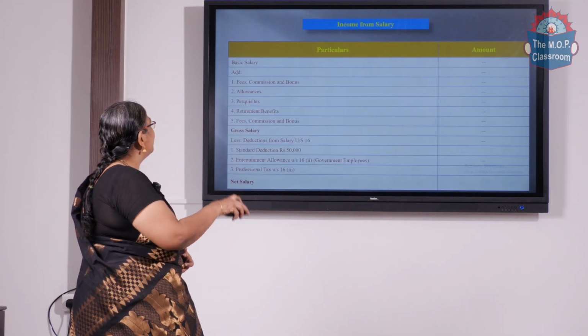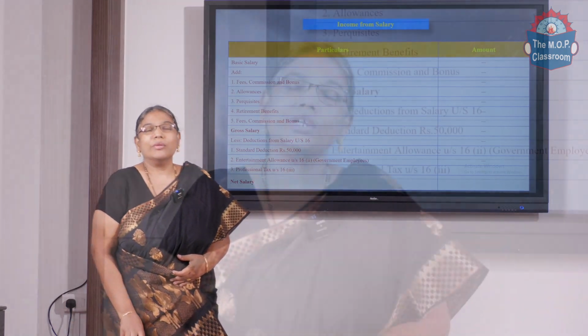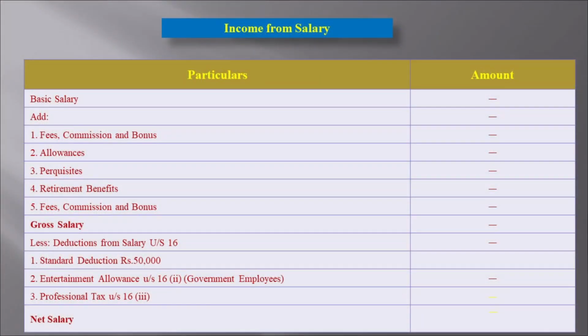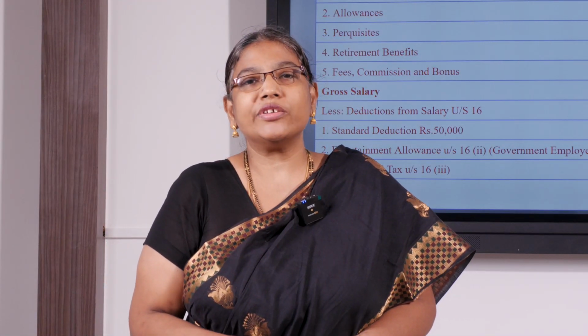So, I will show you the computation of salary income. And salary does not refer only to a consolidated salary. It has its own breakup; it includes perquisites, allowances, and retirement benefits also, all included under the head salary. So, add up the emoluments paid by the employer, and then claim the deductions allowed under the Act. We have deductions allowed under section 16, and there are 3 deductions allowed under section 16. The first one is the standard deduction. A fixed amount of rupees 50,000 will be allowed, or the actual salary income, whichever is less.